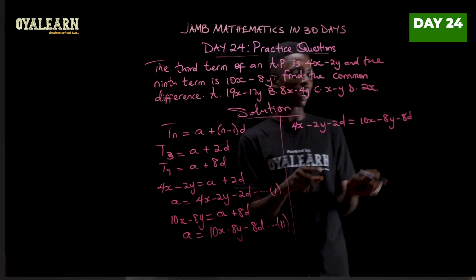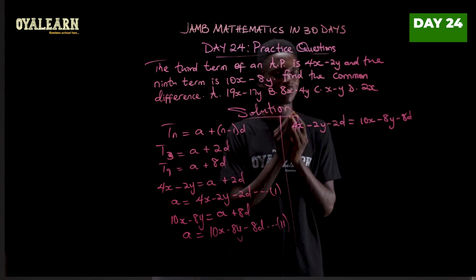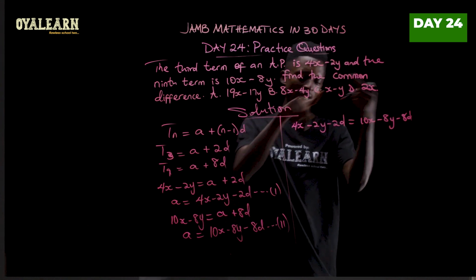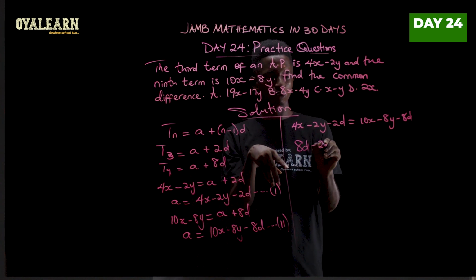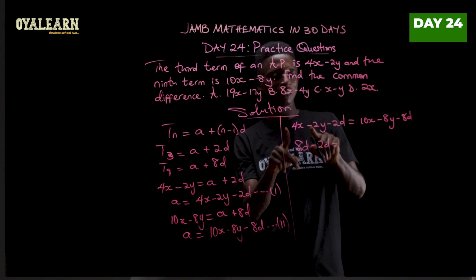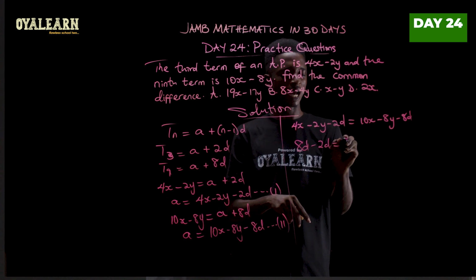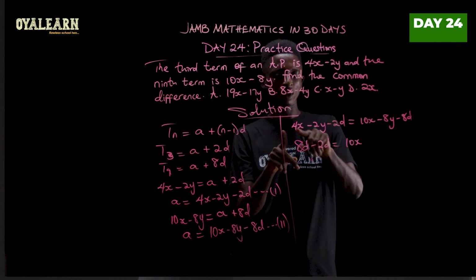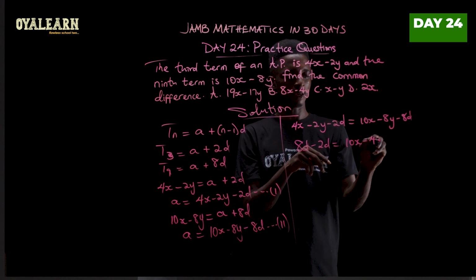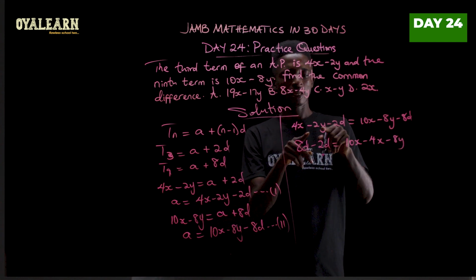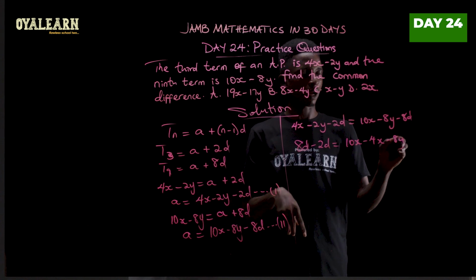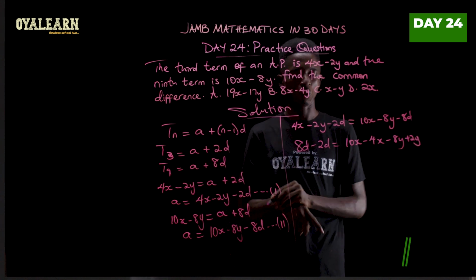Now, we are trying to find d, so we'll make d the subject. So we'll bring minus 8d here to become 8d. What we have here is minus 2d before. Now, every other thing here will go to the other side. So here we had 10x. So when 4x comes, it becomes minus 4x, right? And then here we have minus 8y. And when minus 2y comes here, it becomes plus 2y.